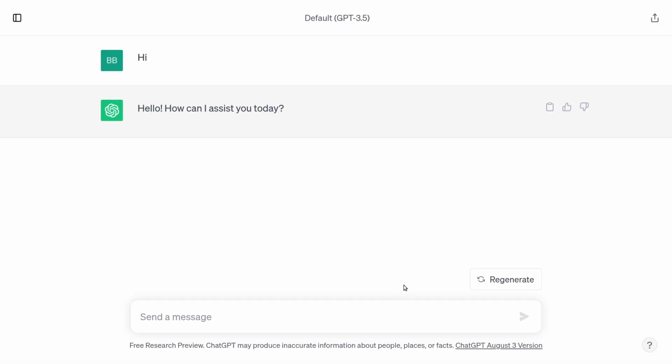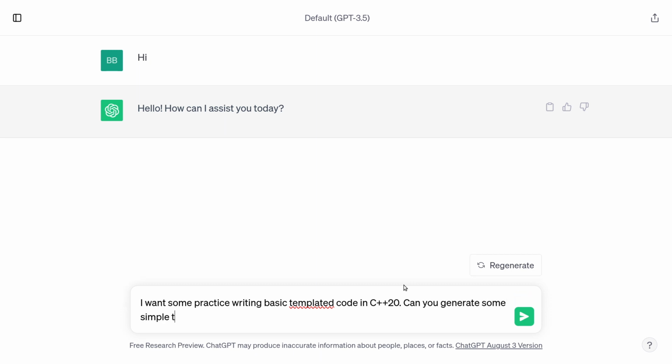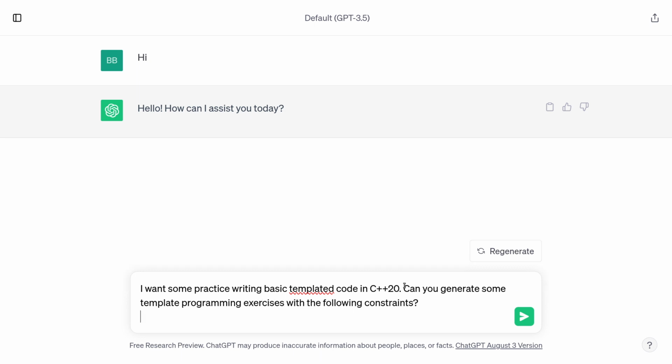This time I'm going to give it a pretty tightly constrained prompt. I want some practice writing basic templated code in C++20. Can you generate some template programming exercises, maybe simple's going a bit too far, with the following constraints?